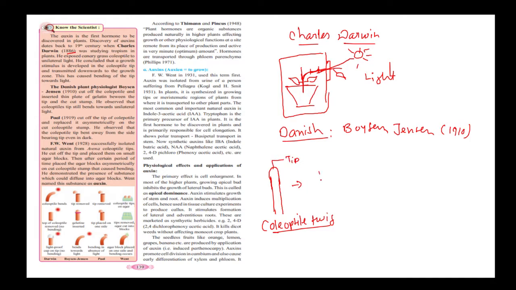In the next step, he cut the plant and separated the tip, and now this becomes the stump.